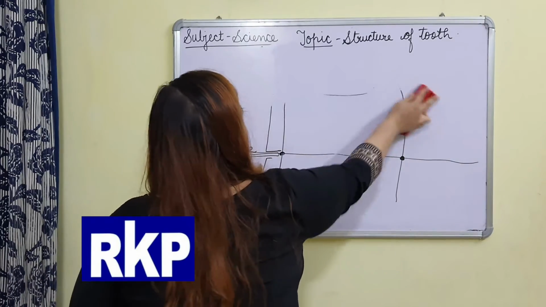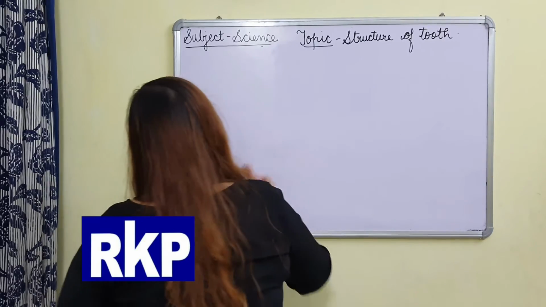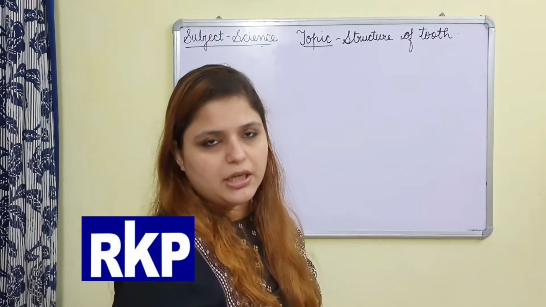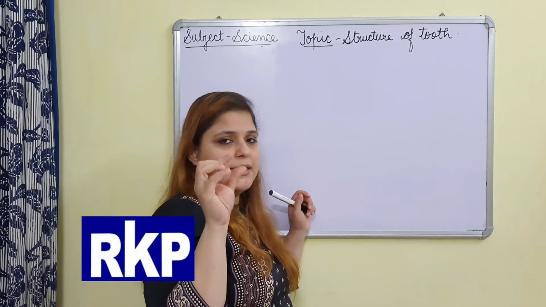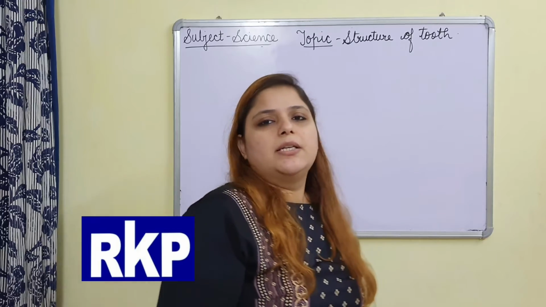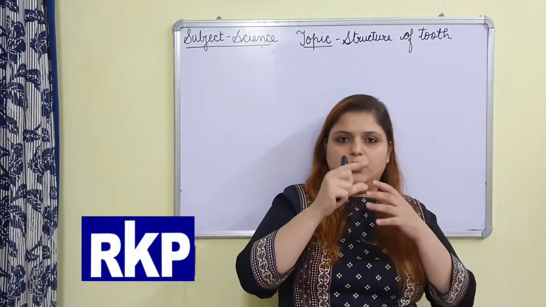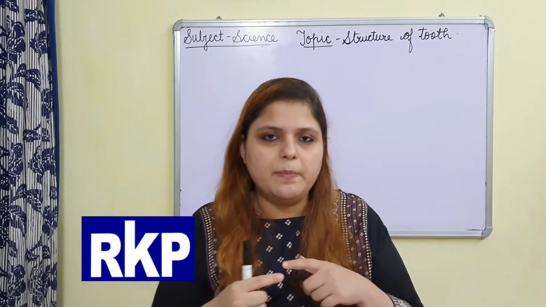Next type of structure of tooth. A tooth is not very plain like a sheet of paper. It has some structure inside it. Have you ever eaten chocolate ice cream? Chocolate ice cream is not completely plain, it is a little round in shape.